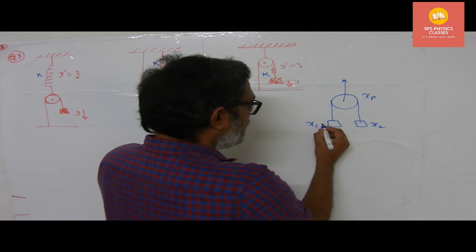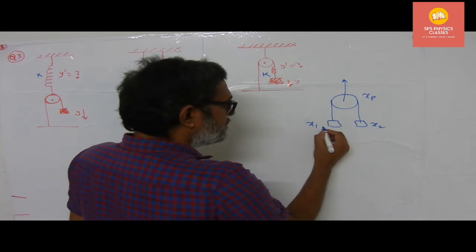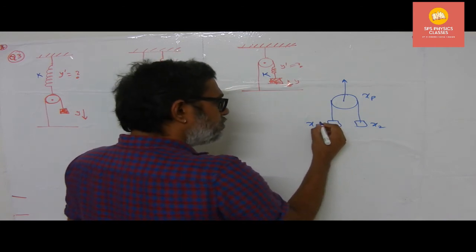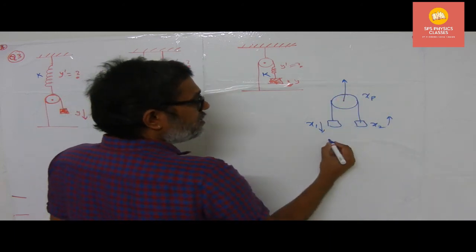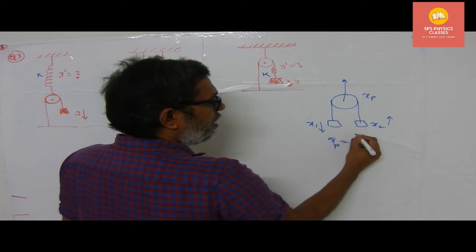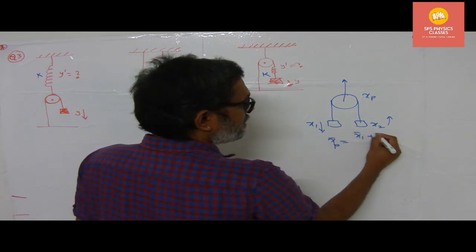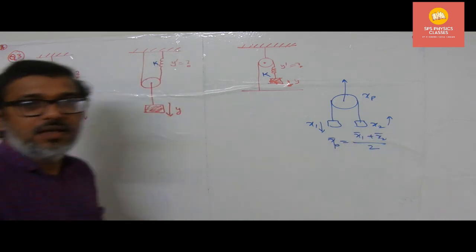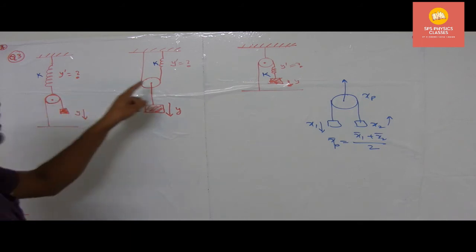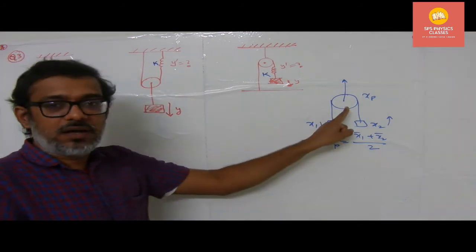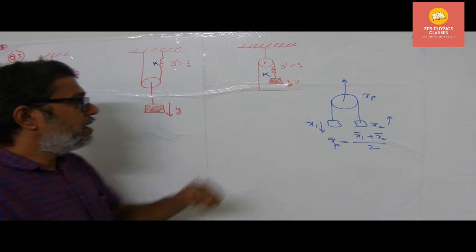Then in this case, we can take x1 as, suppose it is moving in the downward direction, and x2 moving in the upward direction. Then the value of movable pulley xp is equal to (x1 plus x2) by 2. This is the formula for the movable pulley condition. So in the 2 cases we have to use the same movable pulley concept.